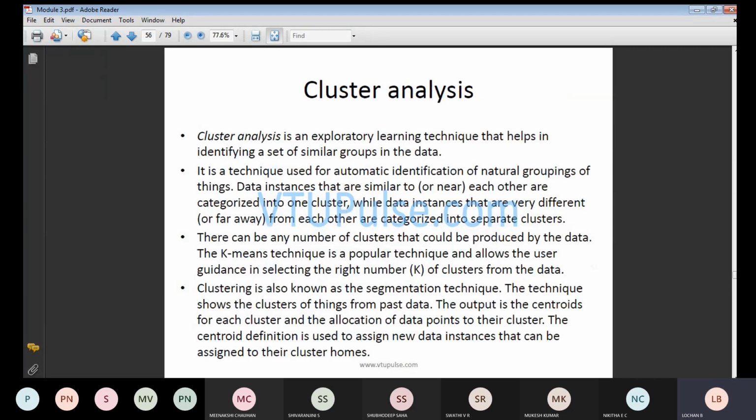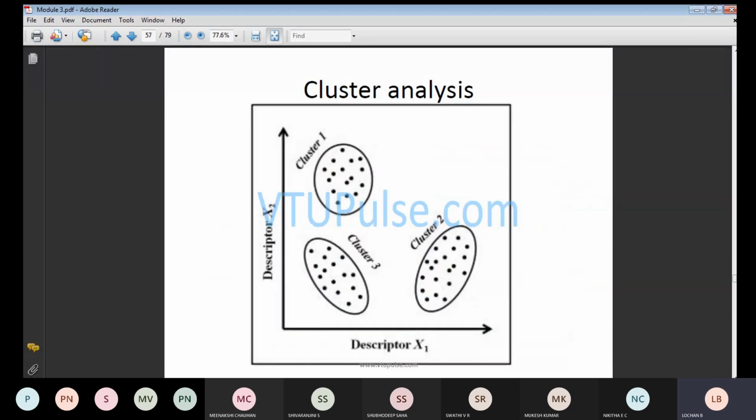Next is the cluster. Cluster means whatever data you are going to generate, we are going to form a group, and in that group the data will be performing the operation. It will be performing based on your k-means technique. We will be using one particular technique called k-means, in which the user selects the right number of clusters from the data. The output will be one particular group. Inside that group we will be forming a centroid. A centroid is nothing but the initial data. From whatever data you insert, we will be plotting the values.